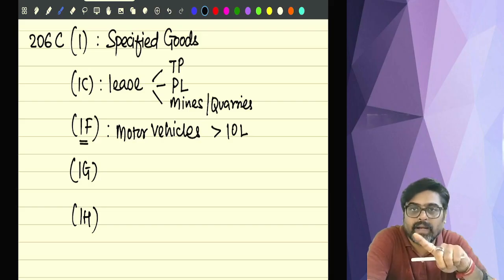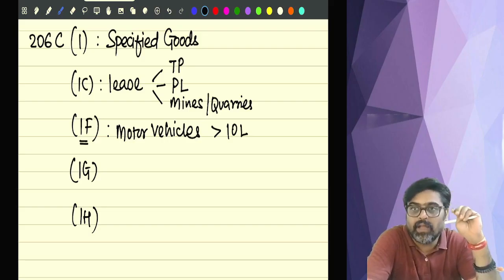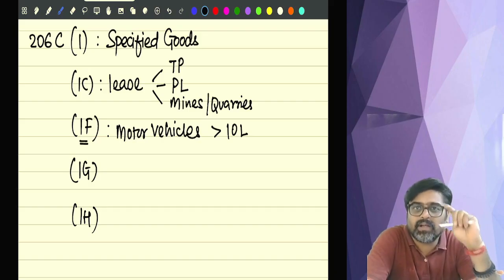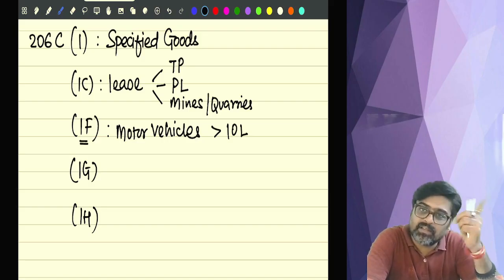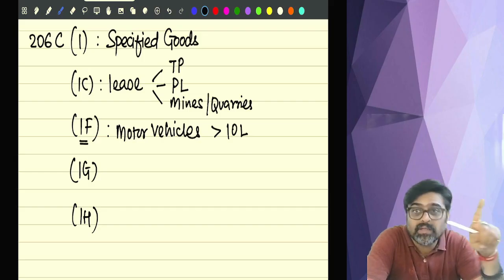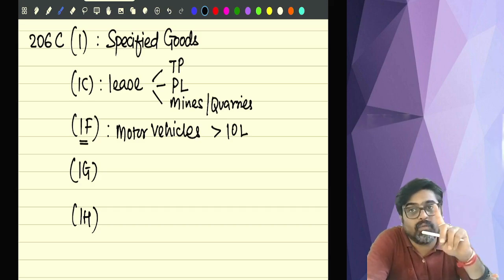Understanding? Provided the sale value of the motor vehicle is more than 10 lakhs. If the motor vehicle is sold for a value less than or equal to 10 lakh, there will be no TCS. But if the sale value is more than 10 lakhs, then the seller will recover TCS along with the sale value. Yes or no? This is given in 1F.